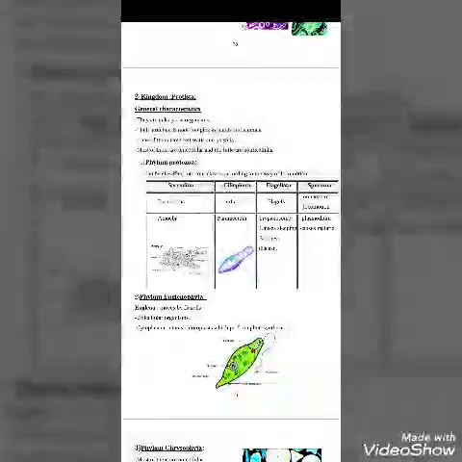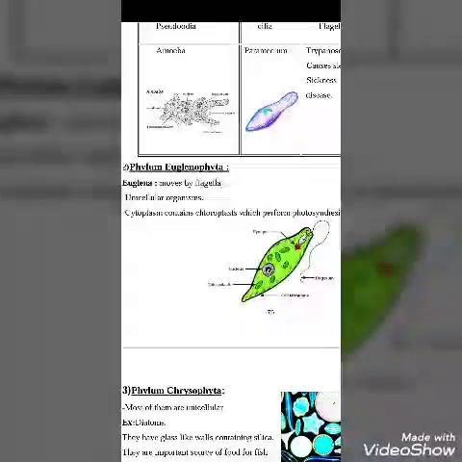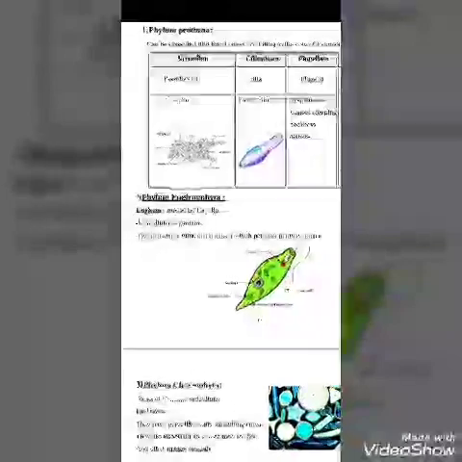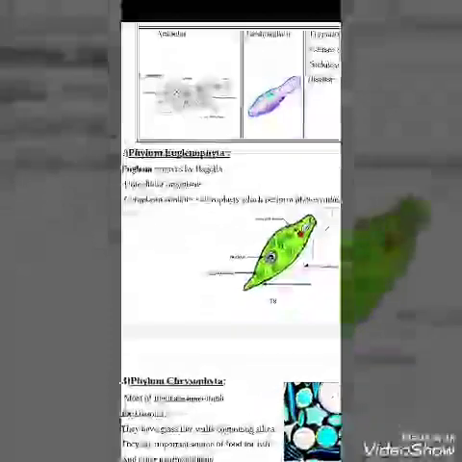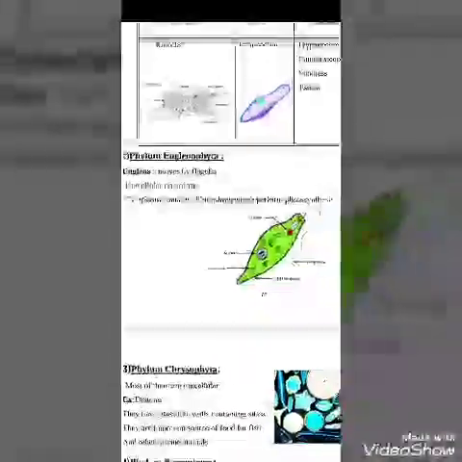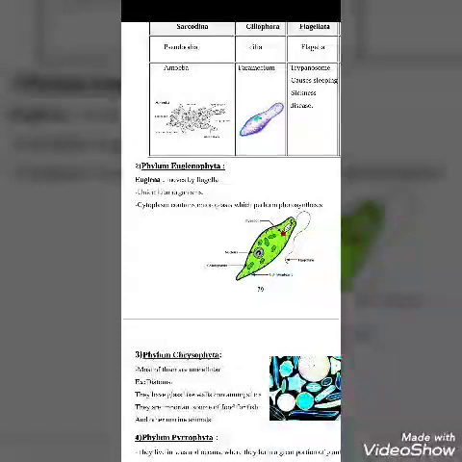So here we can move to the second phylum in kingdom Protista. The second phylum here is called Euglenophyta. It includes a famous example which is called Euglena. Euglena moves by flagella. As you see, it has a body which is indented at the top, thick in the middle and thin at the two tips.